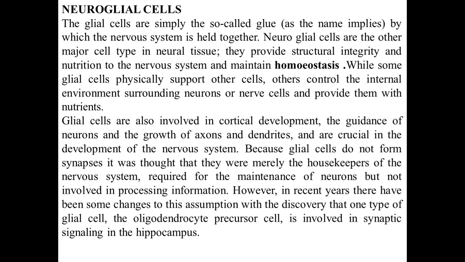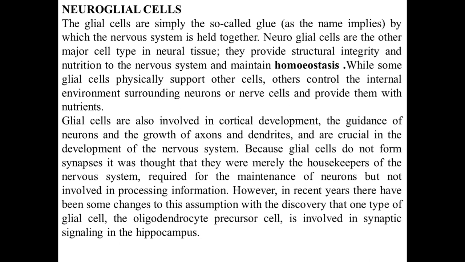Neuroglial cells are the other major cell type in nervous tissue. They basically provide structural integrity and nutrition to the nervous system and maintain homeostasis.